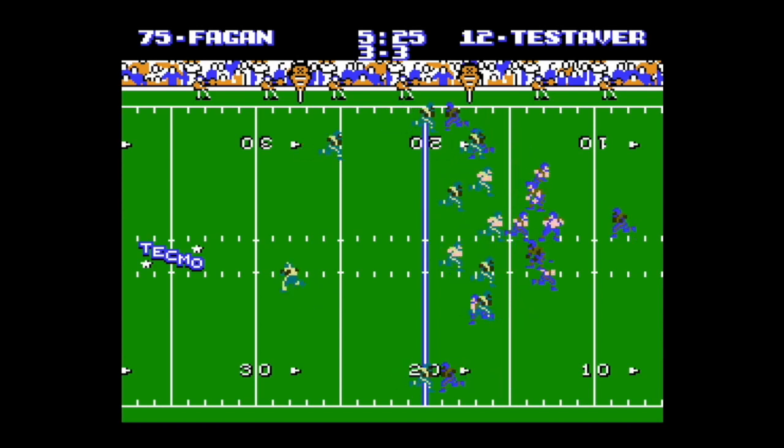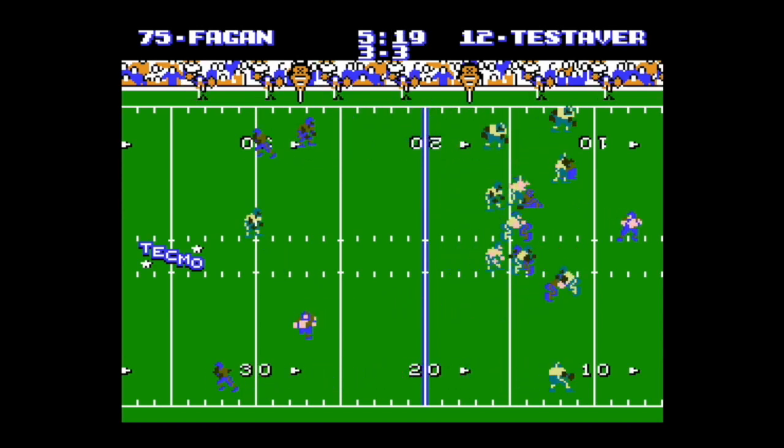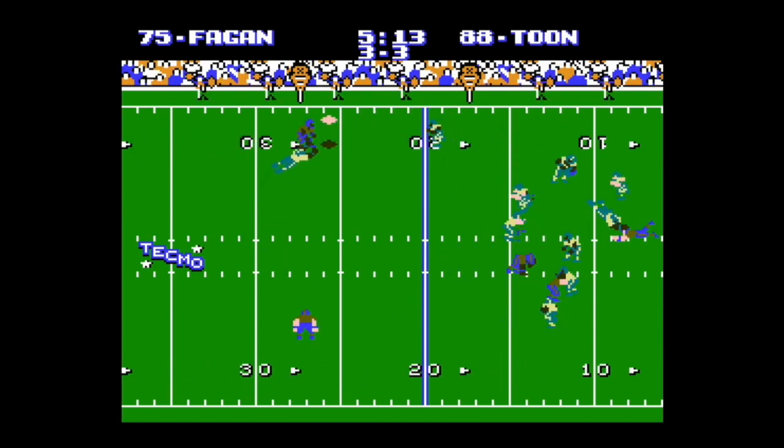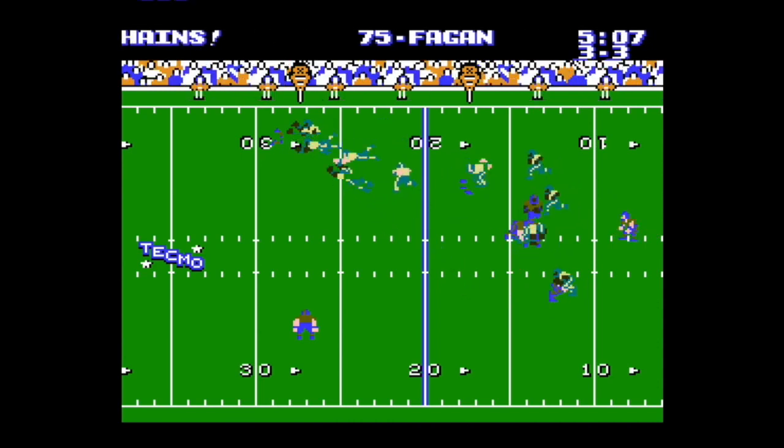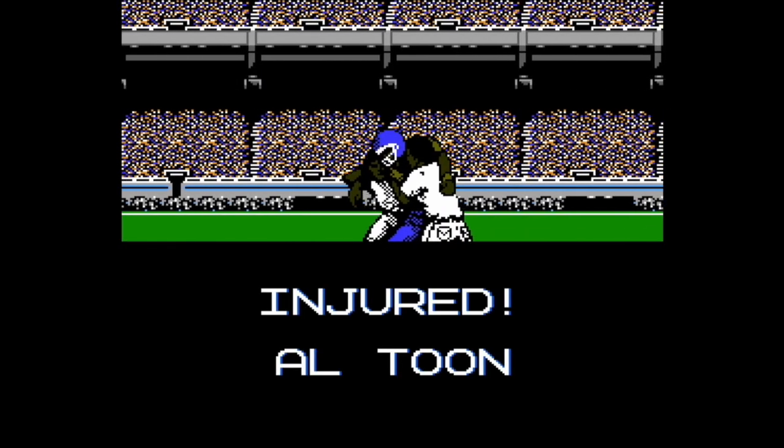Testaverde back to pass. Plenty of time. And he throws for a nice safe 10-yard. Altoon is injured.